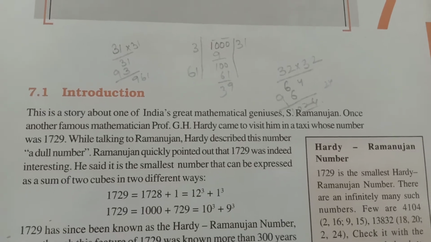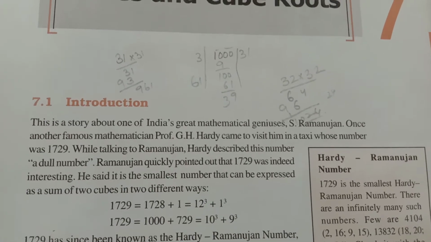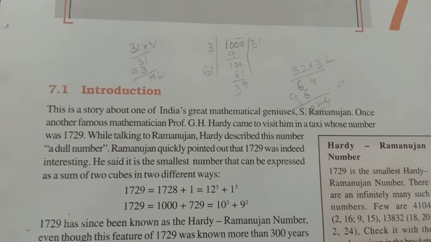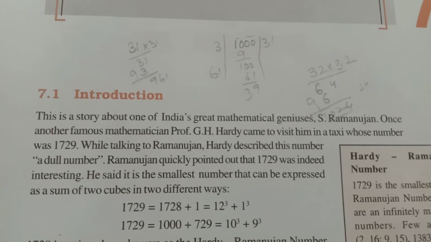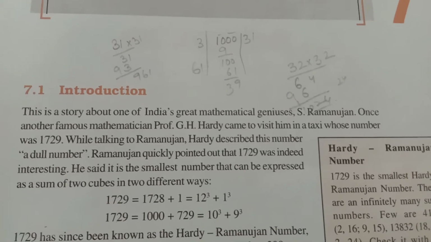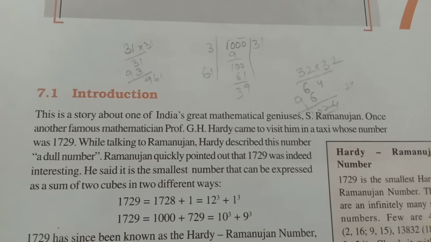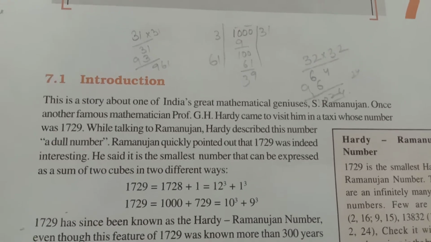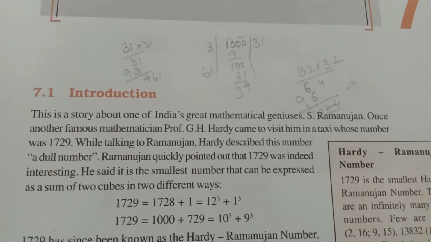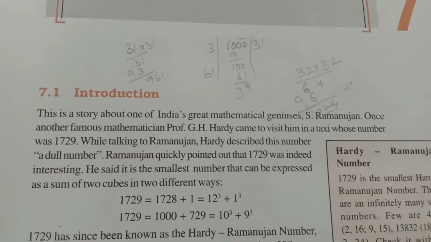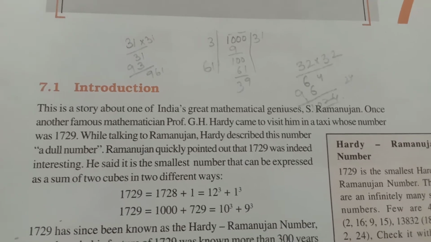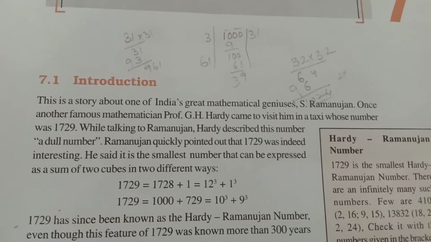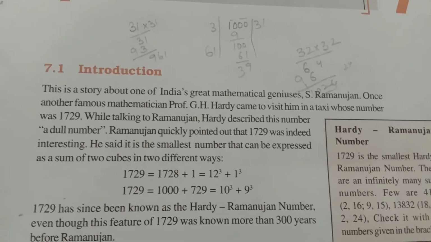Once another famous mathematician, Professor G.H. Hardy, came to visit him in a taxi whose number was 1729. While talking to Ramanujan, Hardy described this number as a dull number. Ramanujan quickly pointed out that 1729 was indeed interesting. He said it is the smallest number that can be expressed as the sum of two cubes in two different ways.